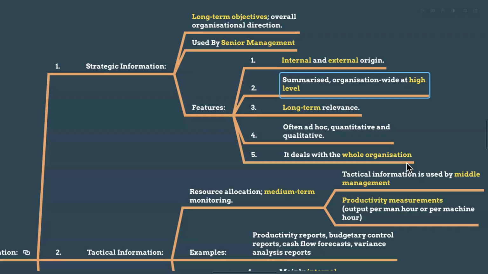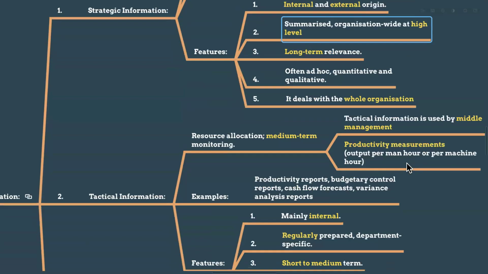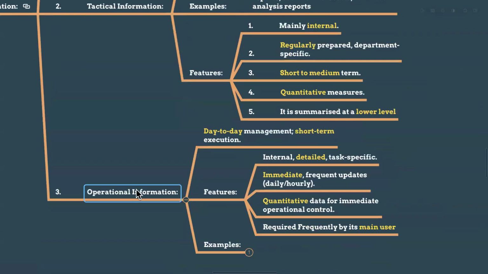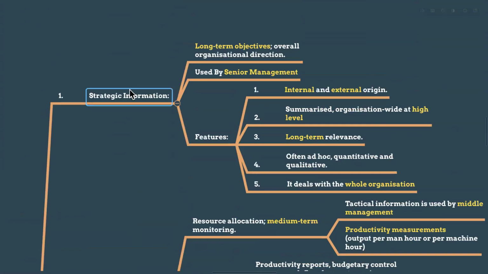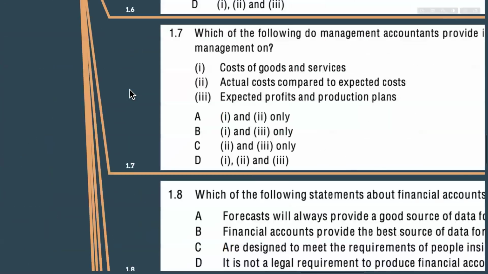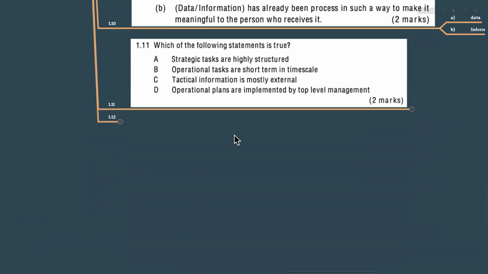So in the high level, that is not structured. But the lower level, it is very structured. How to operate the machine, right? How many sales per day we have to achieve, how many customers we have to call. So that is very structured. So only in the operational level, it is well structured. Tactical level, a little bit structured, but strategic level, it is not structured actually. Okay. So that's how you have to think.